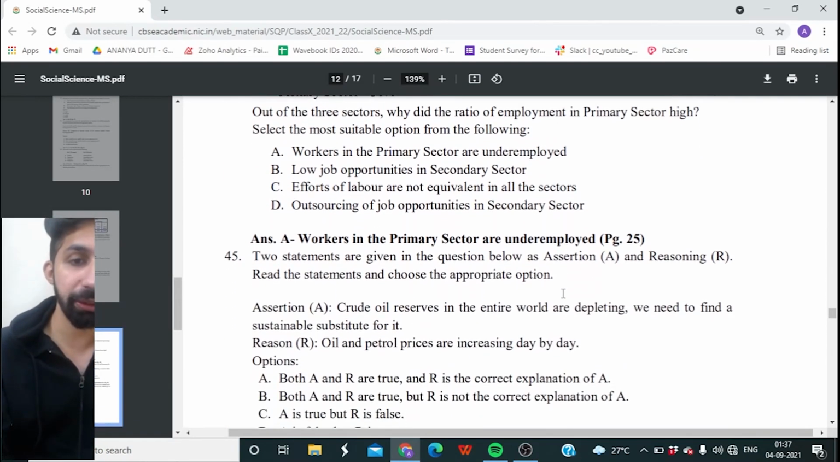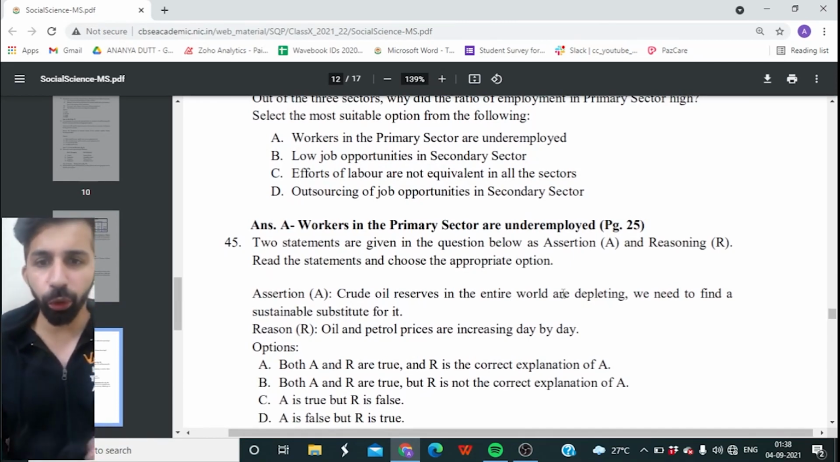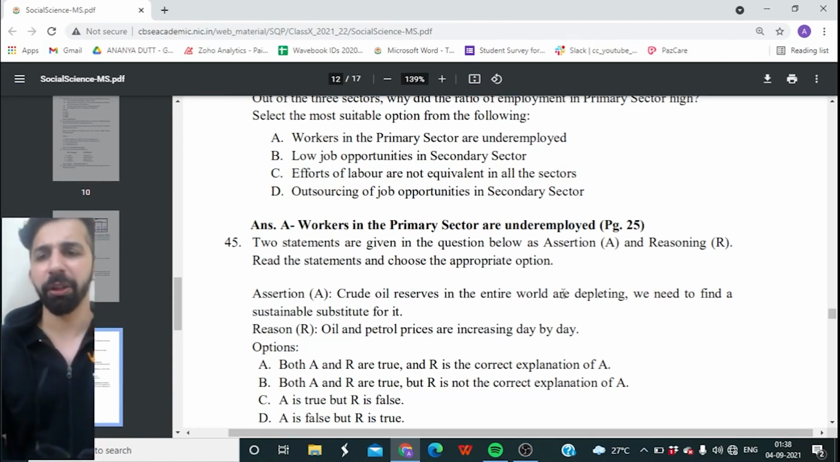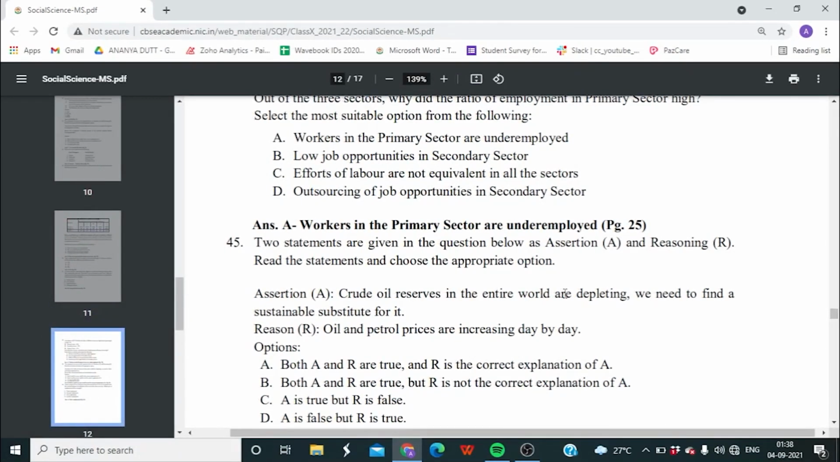45th question, guys. Assertion and reasoning. Assertion: crude oil reserves in the entire world are depleting. We need to find a sustainable substitute for it. Reason: oil and petrol prices are increasing day by day. Pause the video, look at these four options and then give the answer.